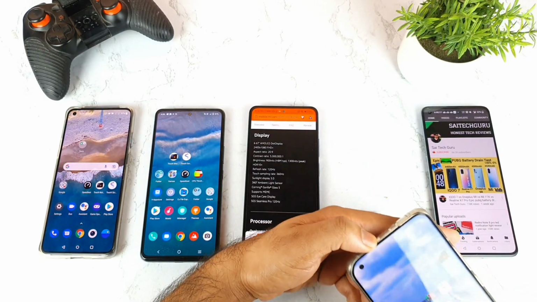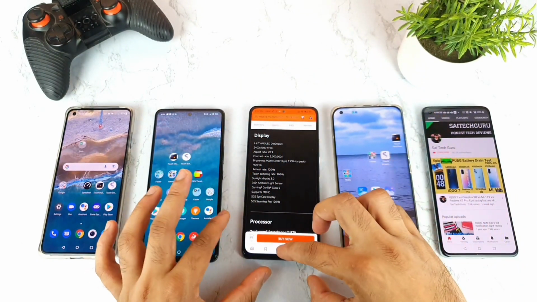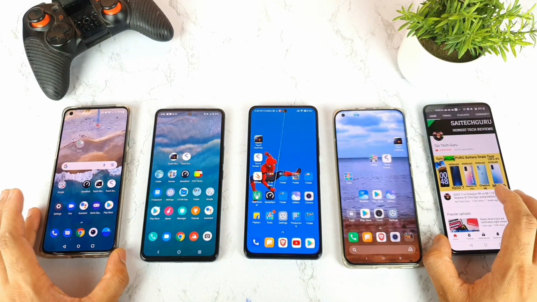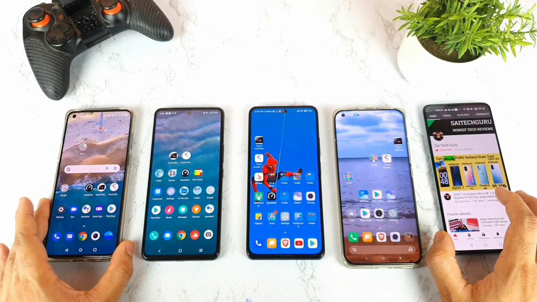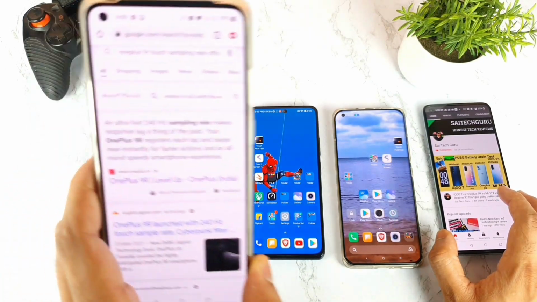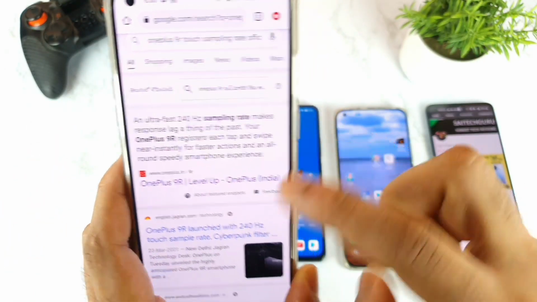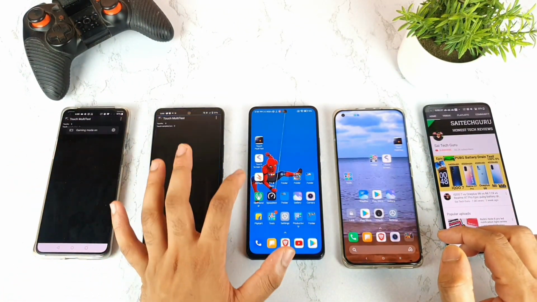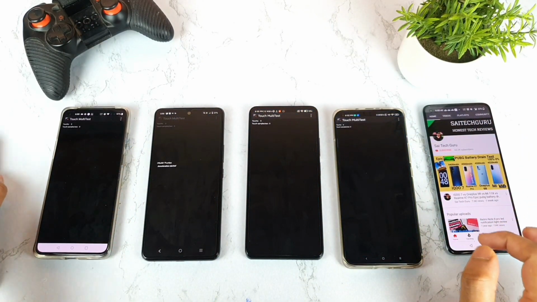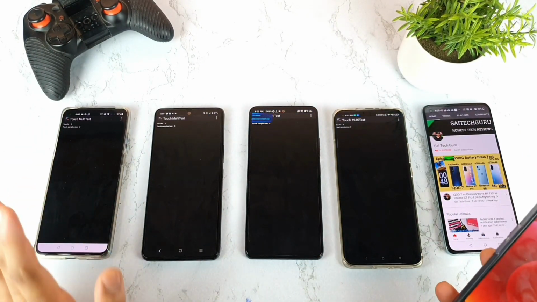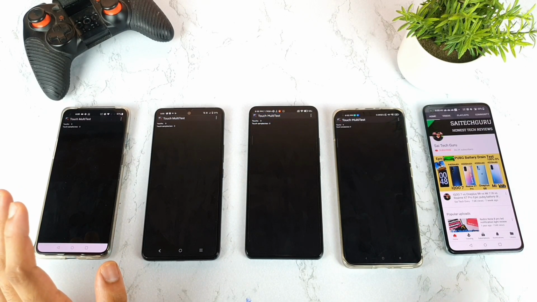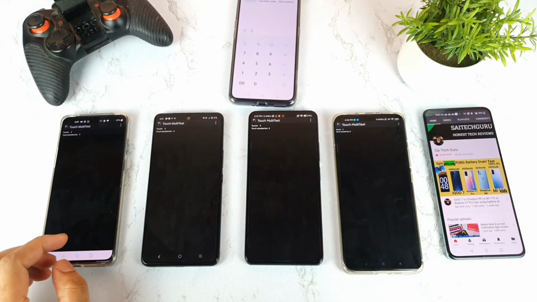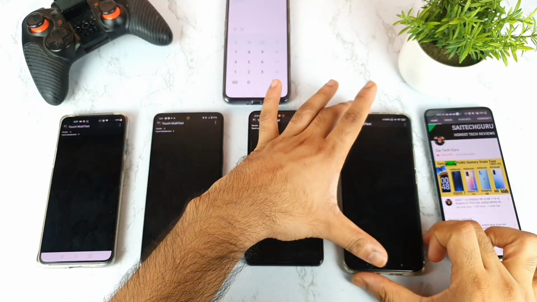Now let's test which phone has a better touch sampling rate after using these game enhancement modes in all four smartphones. Let's get started. First I'll test this 240 Hz OnePlus. As you can clearly see here, OnePlus has 240 Hz touch sampling rate. I'm showing you all the proof from the official website regarding the touch sampling rate. One more thing, I need to account for the refresh rate, and all the phones are using the 120 Hz refresh rate during this demonstration. So I even need to do that, and I do have the calculator ready, friends. Let's test one by one.